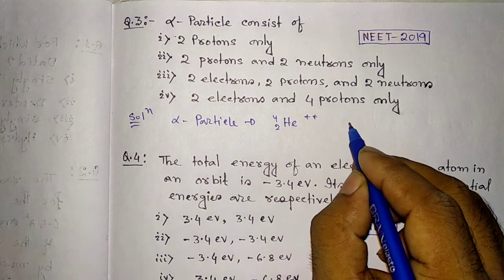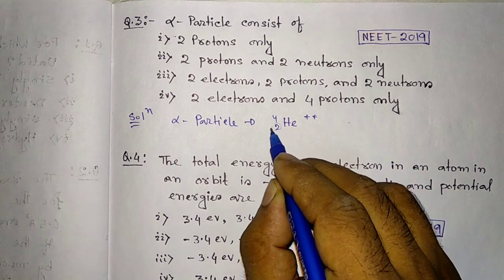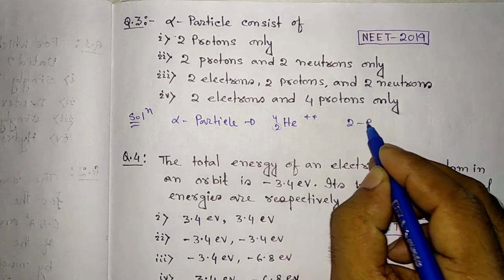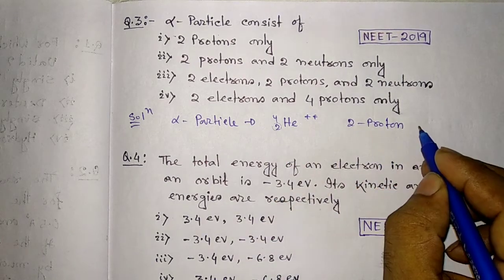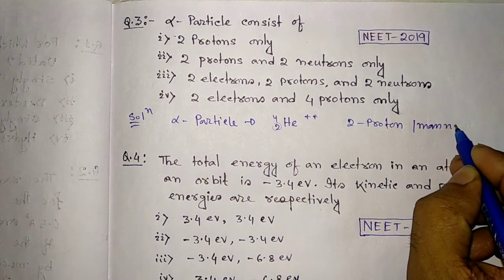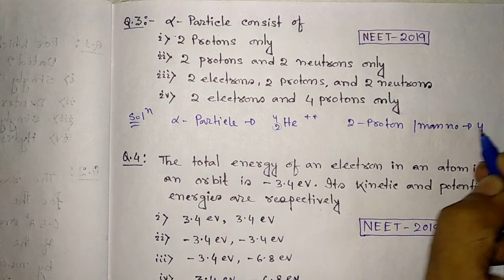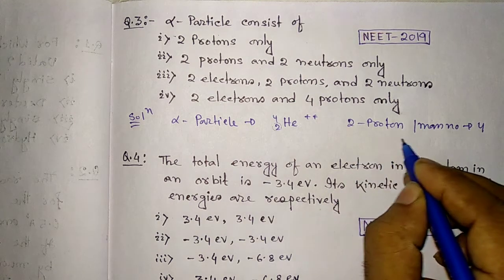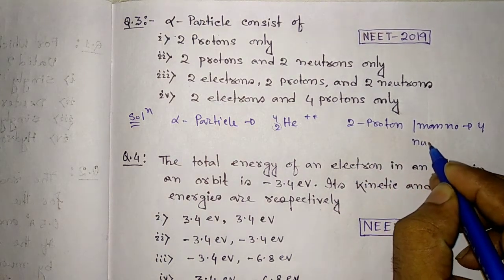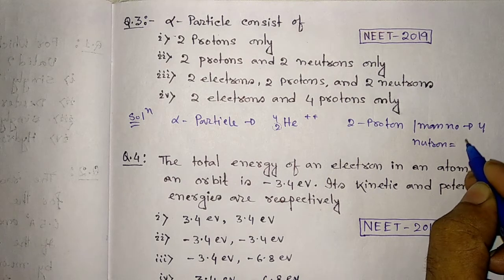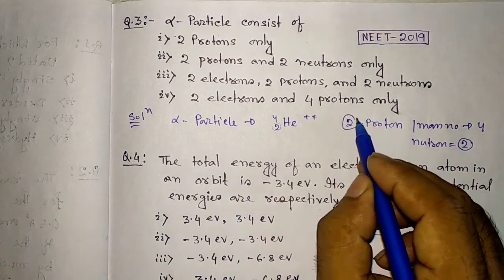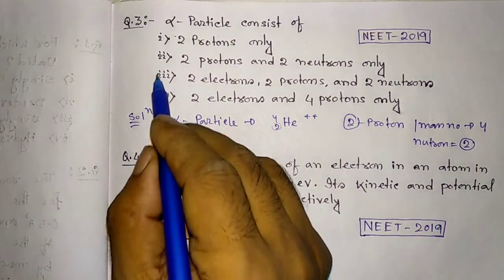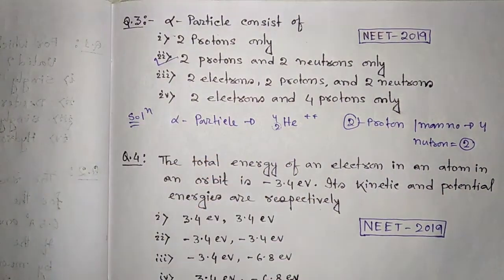It has only 2 protons and its mass number is 4, and its neutron number is 4 minus 2 equals 2. So 2 protons and 2 neutrons only. Option 2 is the right answer. Next question.